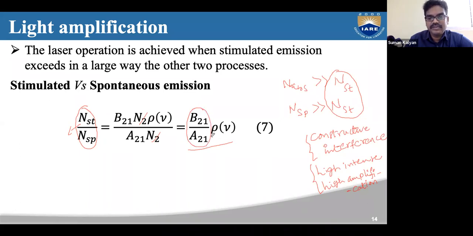So we need high density, high intensity of photons.